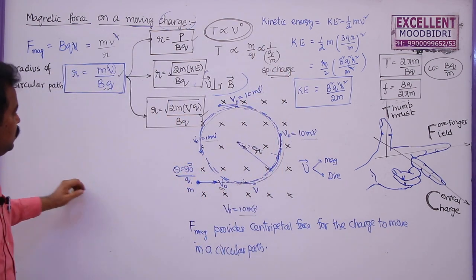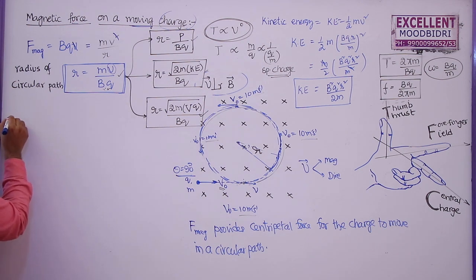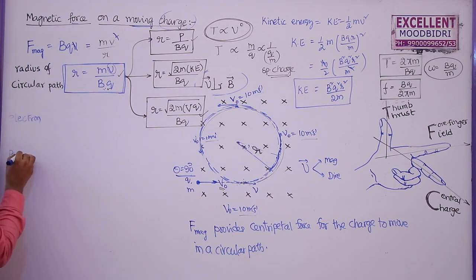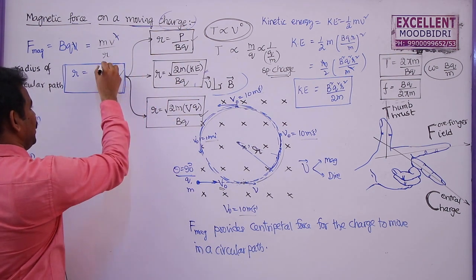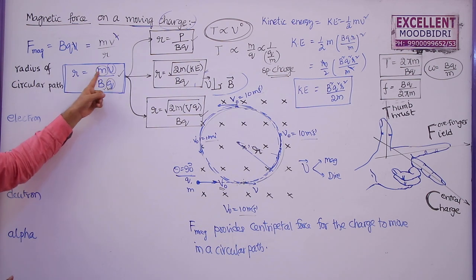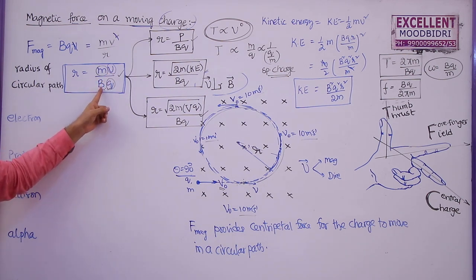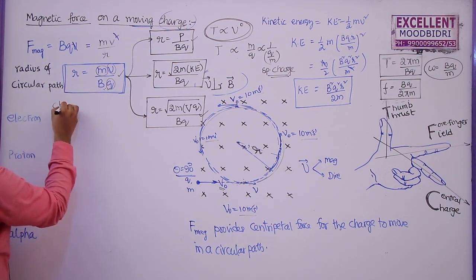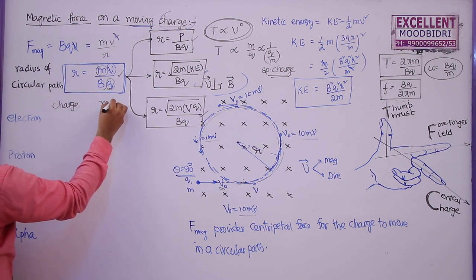Now here in this case, generally they will give problems on electron, proton, deuteron, alpha particle. If you know the charge and the mass of these particles, as the velocity will be given in the problem and the magnetic field will be given in the problem, you can find the radius of the circular path described by these particles. Now for electron, what is the charge, what is the mass?